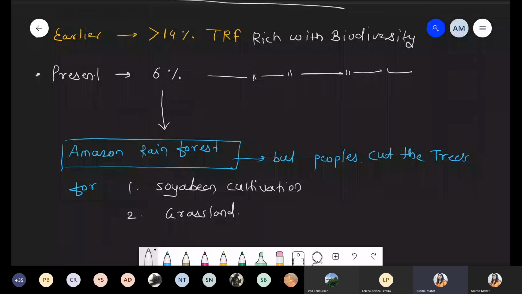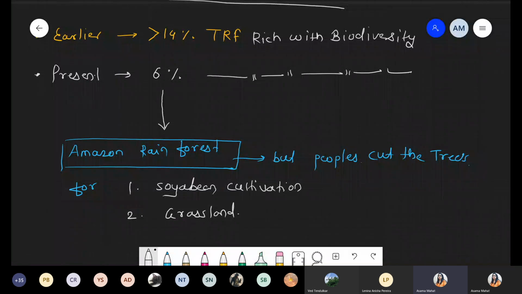But people who live in the Amazon rainforest area cut all these trees only for one plant cultivation, and that plant is soybean, and the other is for grassland, because animals require food, right? Grass is basically fodder plant, or we can say grassland. This is one source of food for herbivorous animals. So for that they cut maximum trees in that scenario.